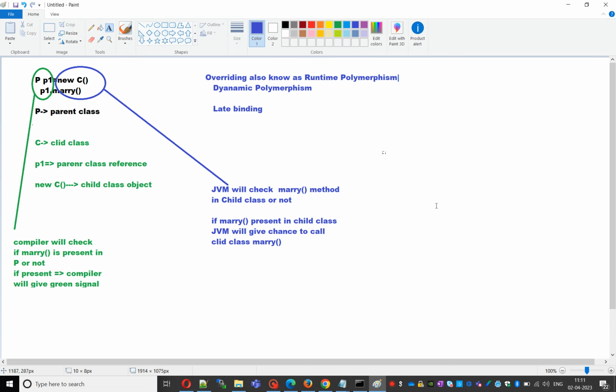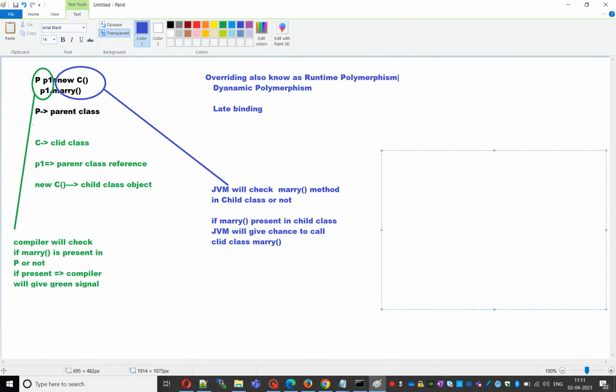In overriding rules, first the method name must be the same.